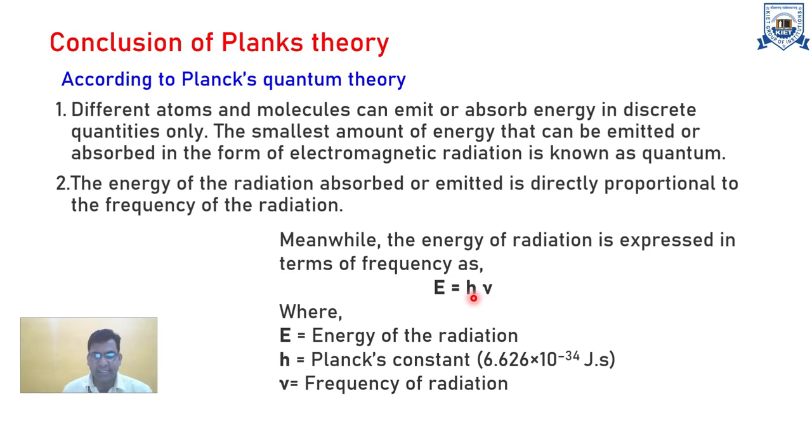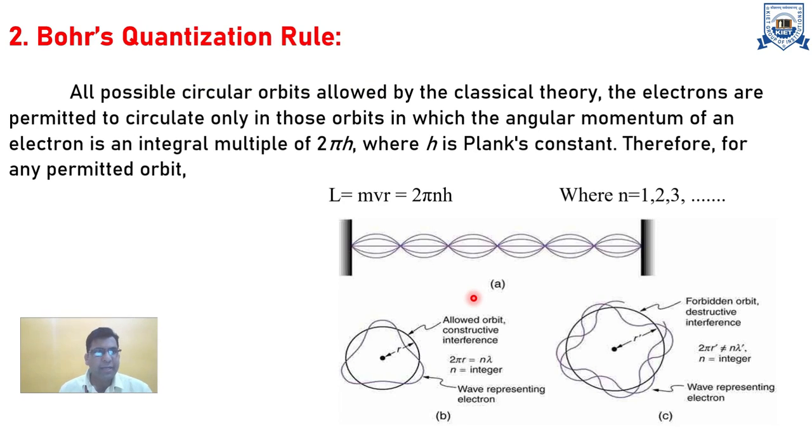E is the energy, h is Planck's constant, and nu is the frequency of radiation. These are the parameters. After Planck, there was a certain disturbance in science and technology, and a possibility of new areas of research: in classical theory energy is continuous, but in quantum mechanics energy is always discrete.